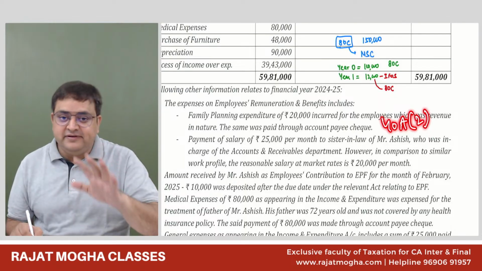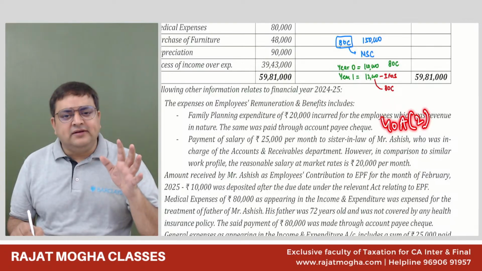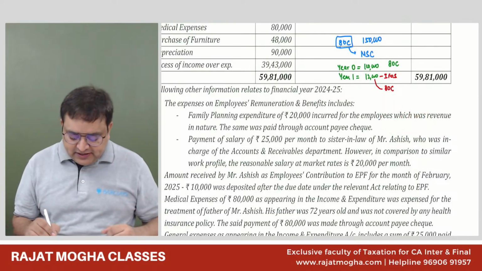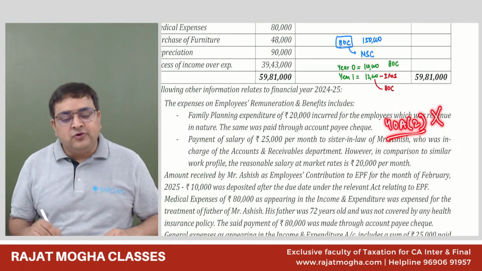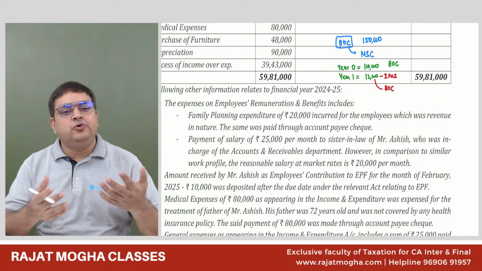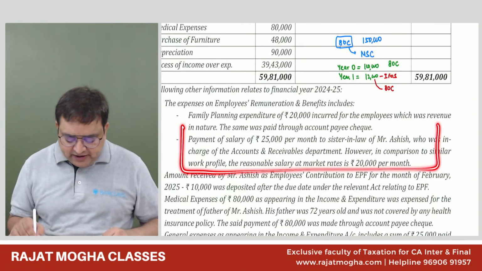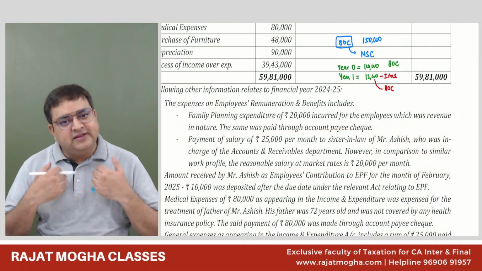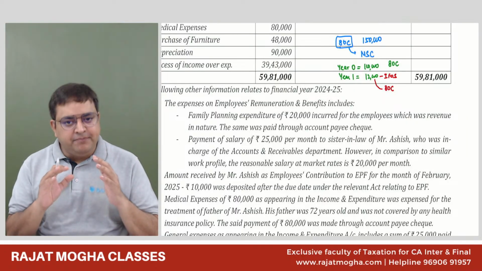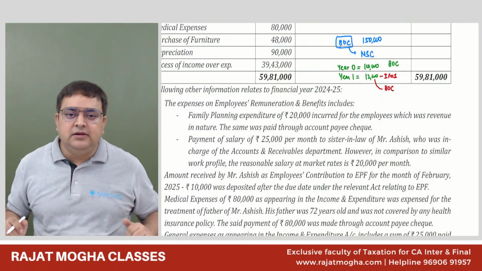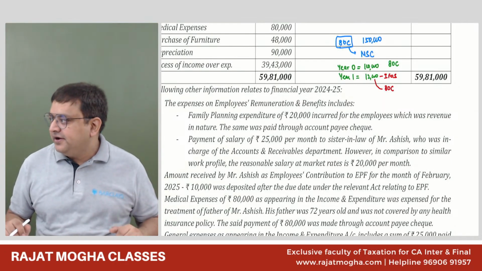Only sister, real sister, brother, they are allowed. Sister-in-law, it is non-related. So 48(2) will not apply over here. So if we are making an extra payment to a non-related person, we are completely okay with it. So in computation you will not do anything. Everything is allowed. You will just simply write a note that the assessee can make a payment of more than the fair market value to a non-related person. Sister-in-law is non-related. Everybody got it?